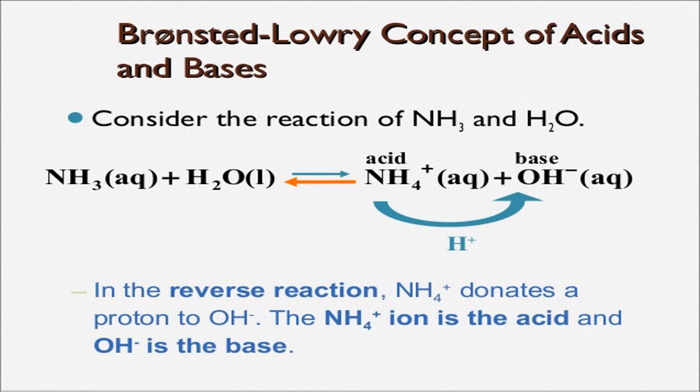Now see this example between ammonia and water. Who is accepting here? H2O is giving a proton to ammonia, so ammonia becomes NH4 plus. And after losing a proton, water converts into OH minus. In the reverse reaction, NH4 plus donates a proton to OH minus ion, because this is rich in proton. When these two combine, the proton is given by NH4 plus to OH minus, and this will happen once again. So here it is acid and base.